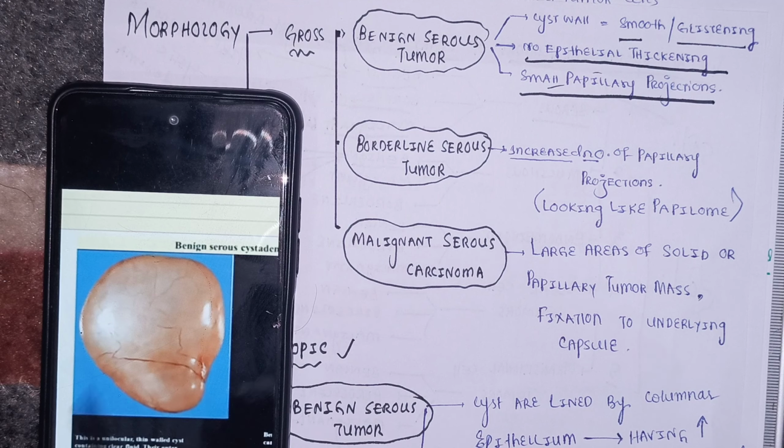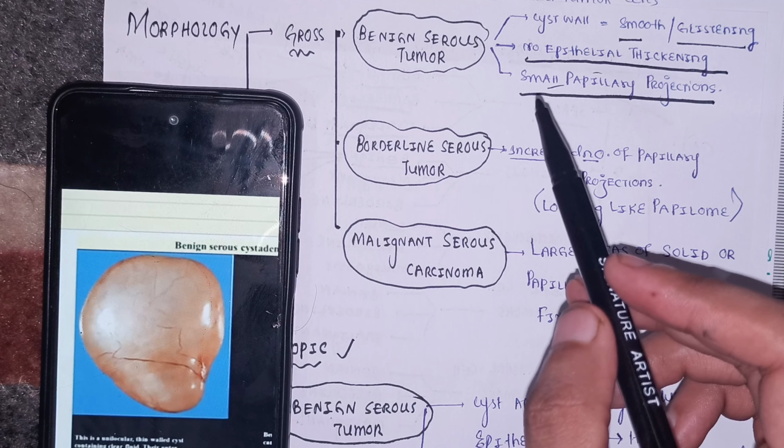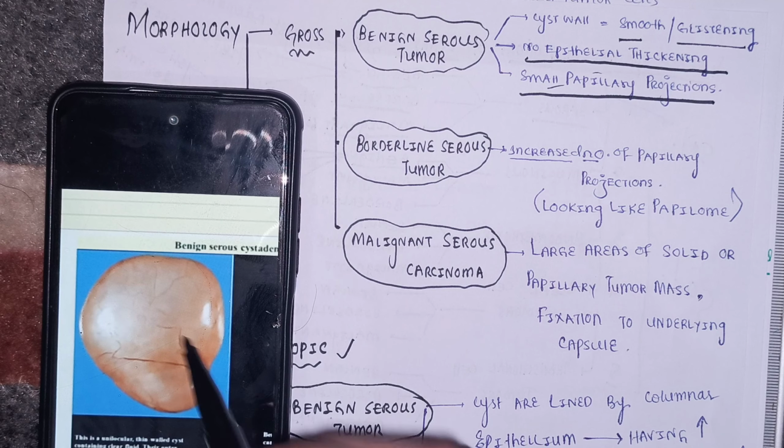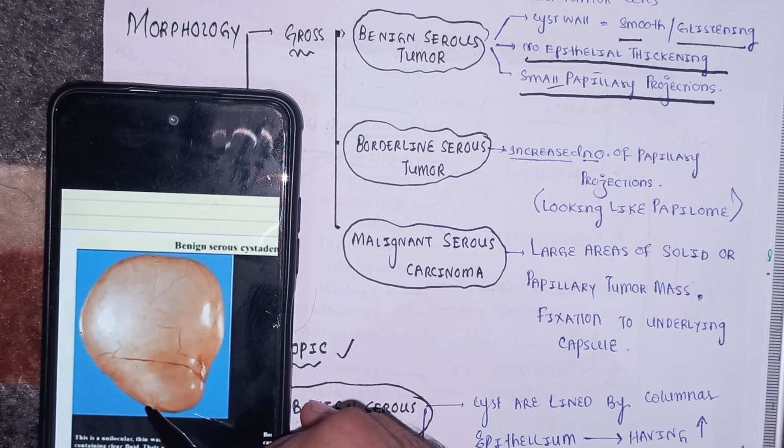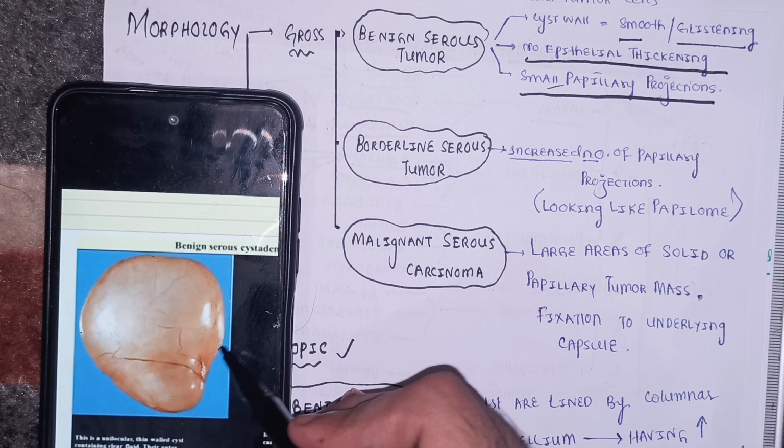It is glistening and very thin. You can't appreciate any epithelial thickening over here. You only appreciate the smooth and glistening surface. And one last thing, there are small papillary projections. There are hardly any papillae here by the way, but even if present, they are very small. You can see some small papillary projections.